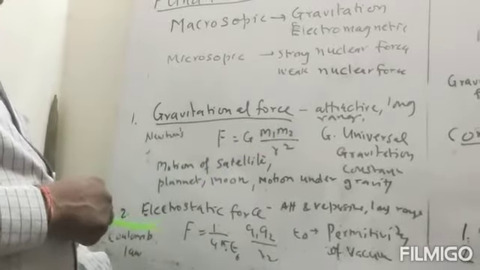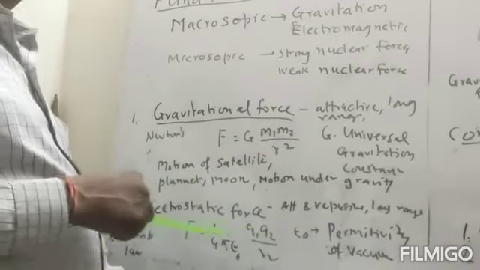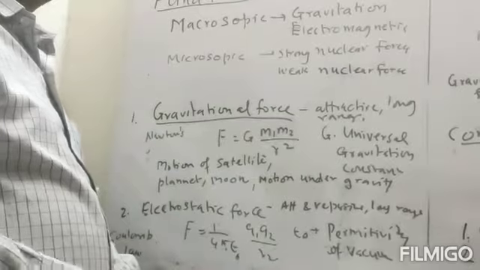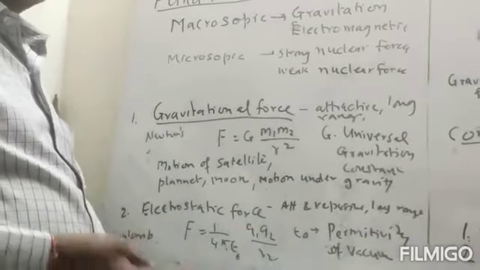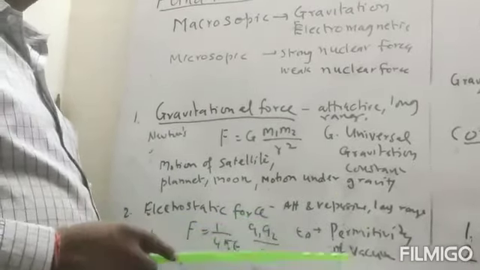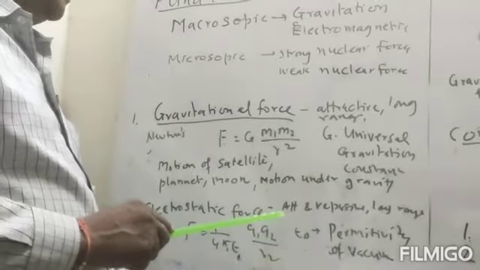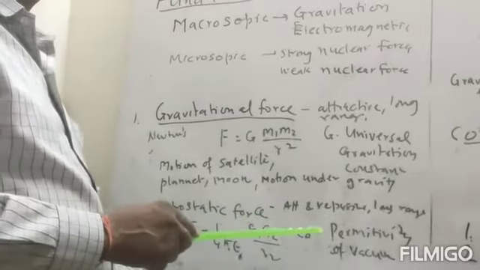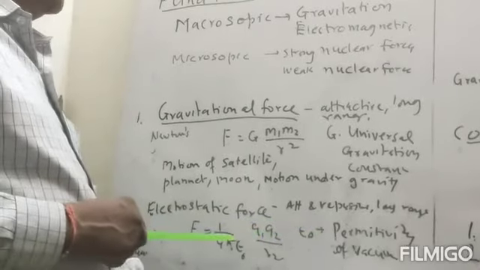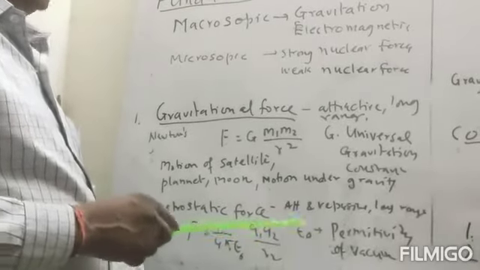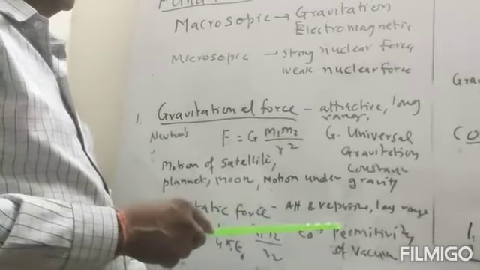Now second type of force is the electrostatic force. Electrostatic force is the force between the two charges. This force can be attractive as well as repulsive. Force is attractive when the charges are of different nature, and the force will be repulsive if the charges are of the same nature.